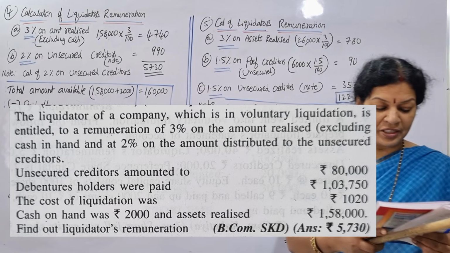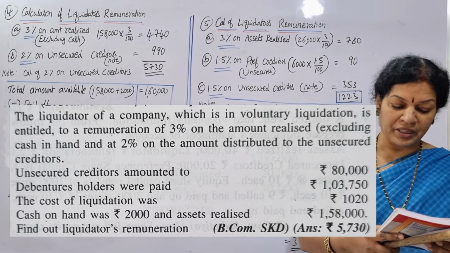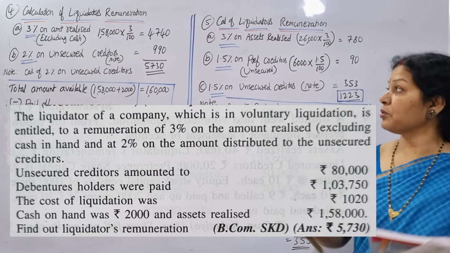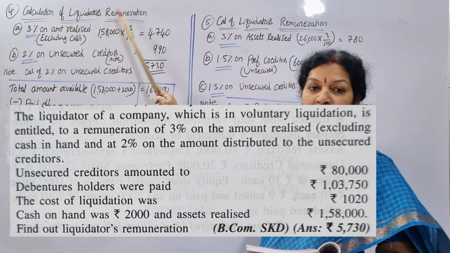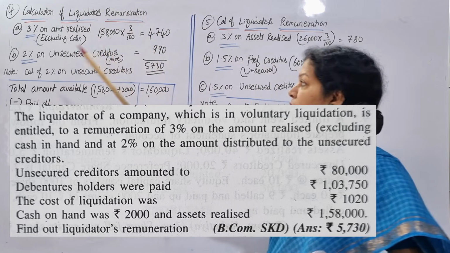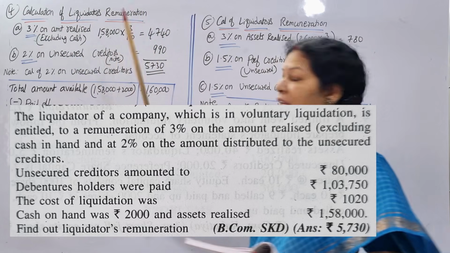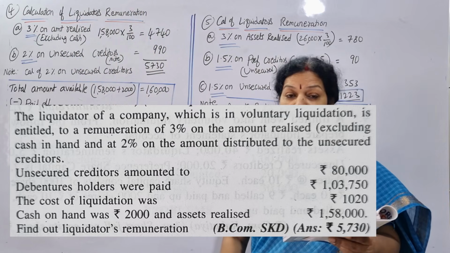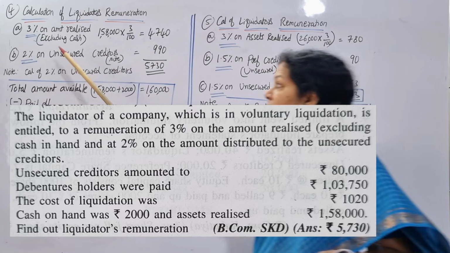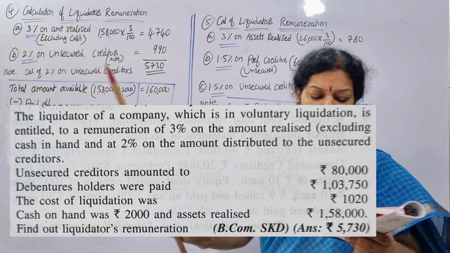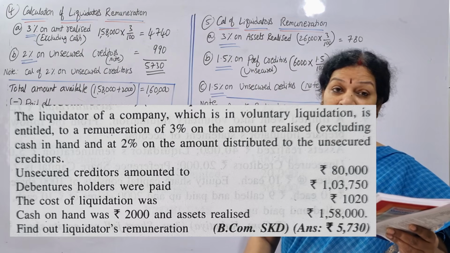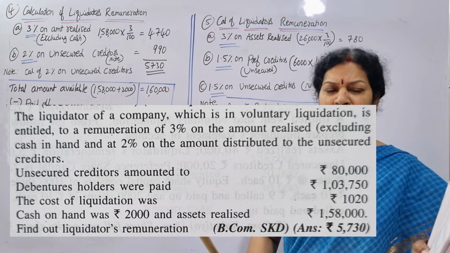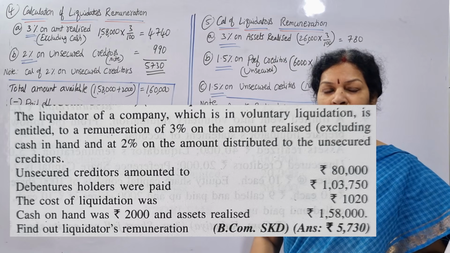First, they are saying 3% on the amount realized. So we keep a heading: calculation of liquidator's remuneration. 3% on amount realized, excluding cash. Cash is not taken. Cash on hand is 2,000 and assets realized are 1,58,000, and only 1,58,000 we are taking.